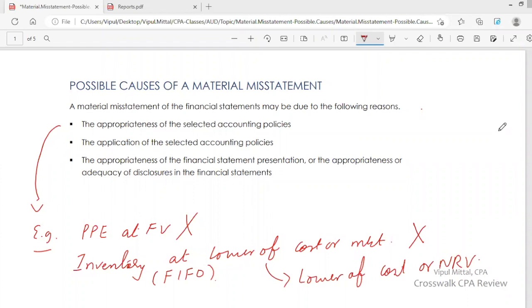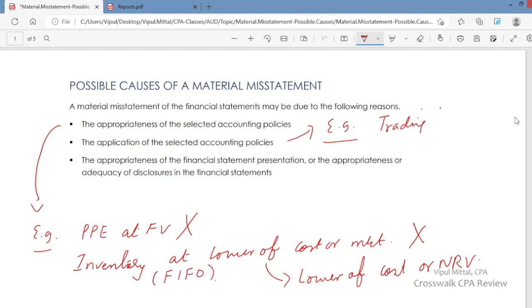Another reason could be application of accounting policies, how the accounting policies are applied by management. So one reason could be accounting policies are not appropriate. Another thing is that accounting policies are appropriate, but those accounting policies are not properly applied. Application issue. For example, let's say X company has made an investment in debt securities, and this investment is classified as investment in trading securities. These are to be reported at fair value.